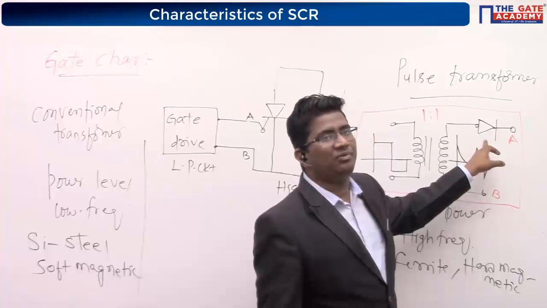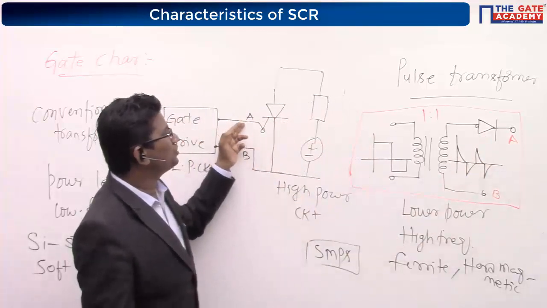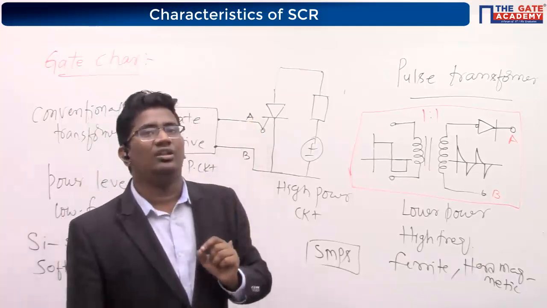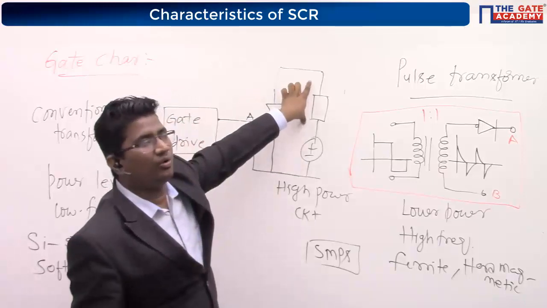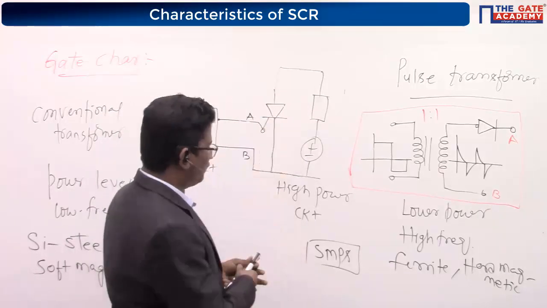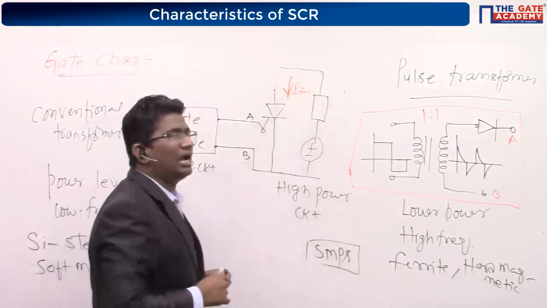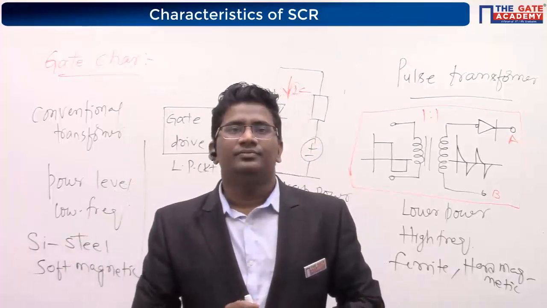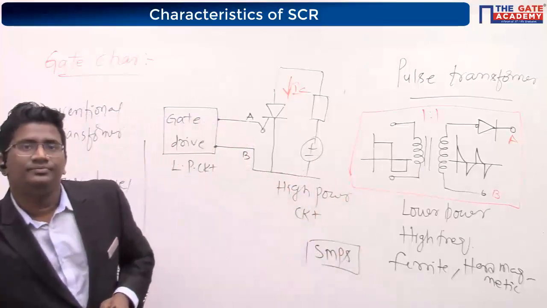So for that I have to keep one diode. That diode will continuously produce positive sharp pulses here, and this gate drive circuit will turn on the thyristor, so that the total voltage will appear across the load, and the current will continuously flow from anode to cathode. Is this gate drive circuit concept clear, everyone?